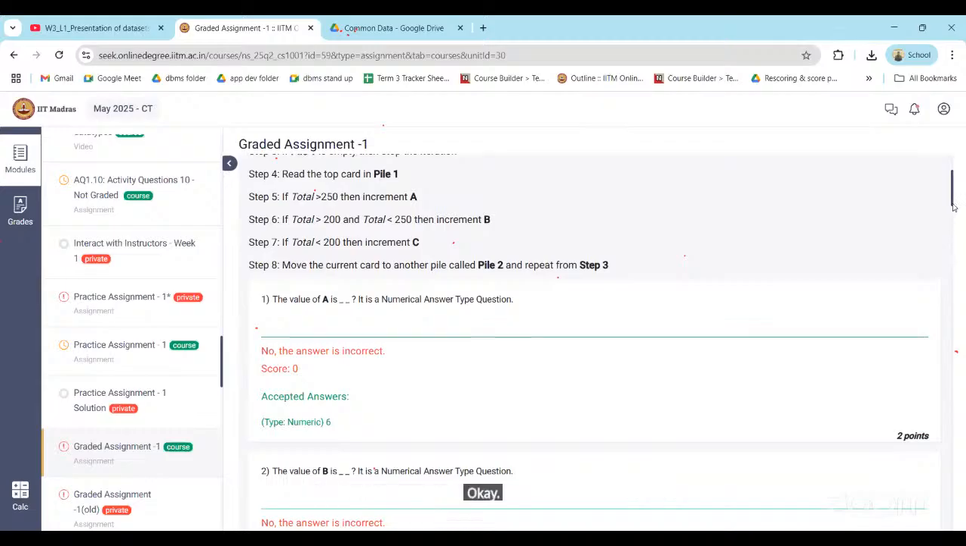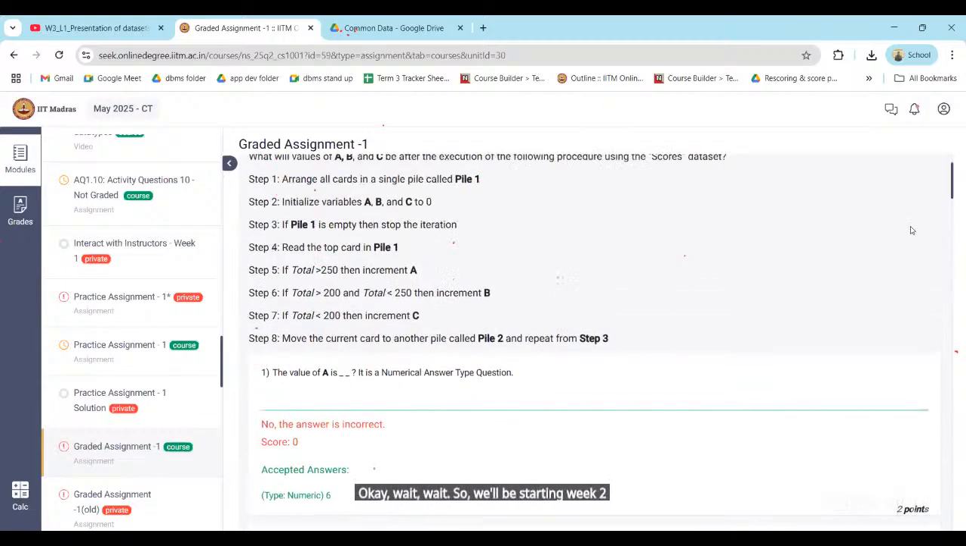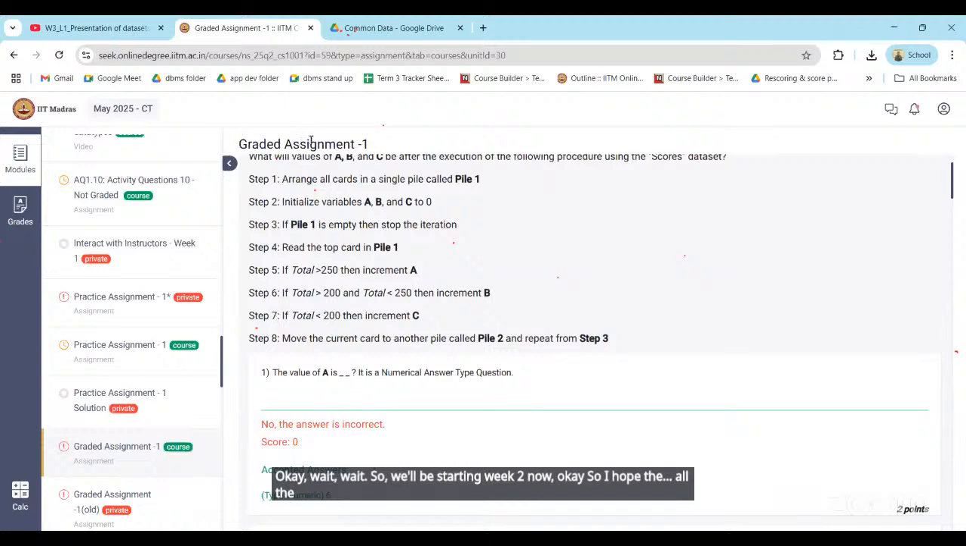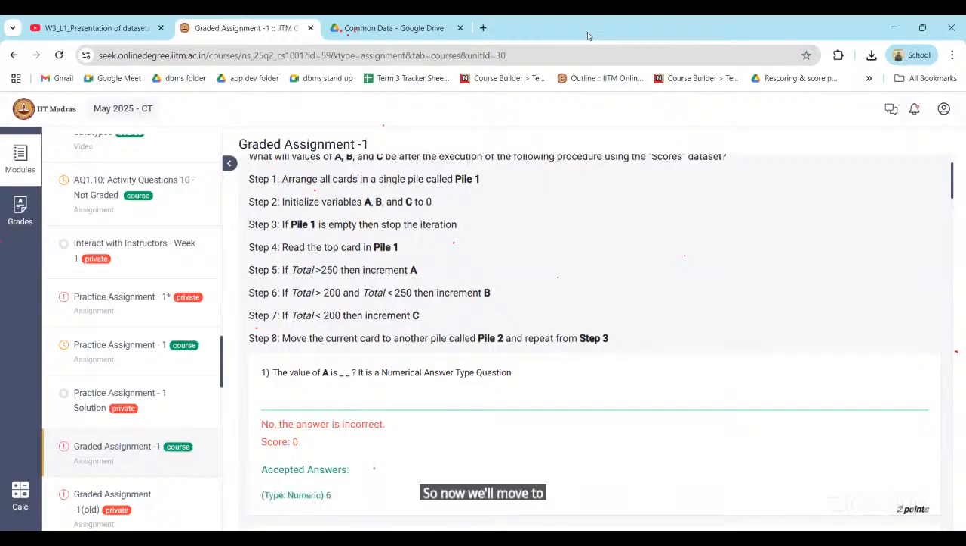Okay, wait. So we'll be starting week 2 now. Okay. So I hope all the doubts from graded assignment 1 are clear now, and don't worry for question number 9, we'll give marks to everyone. Okay. So now we'll move to the week 2 content.